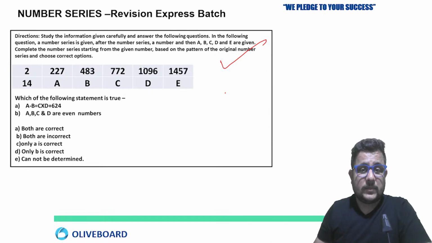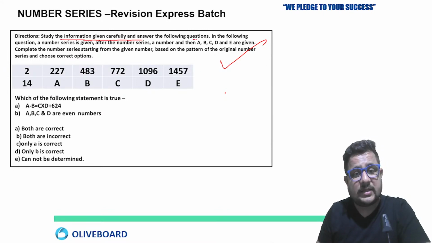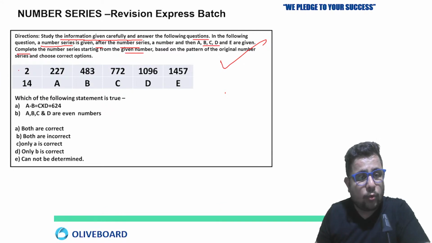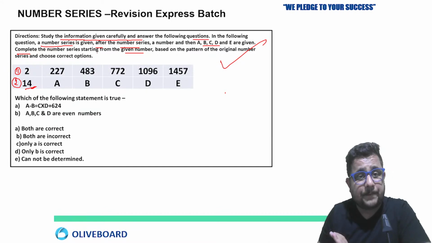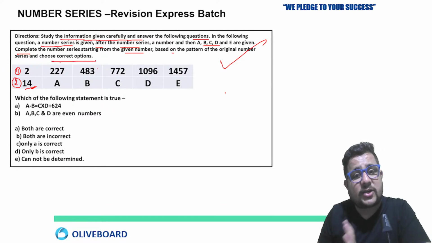Okay. So in this series, what is given? Study the given information carefully and answer the following question. In the following question, a number series is given. After the number series, a number and A, B, C, D, E are given. Complete the number series starting from the given number. So there are two series, series 1 and series 2. In the second series, only the first number is given. Others are missing. Based on the pattern of the original number series, choose the correct option.